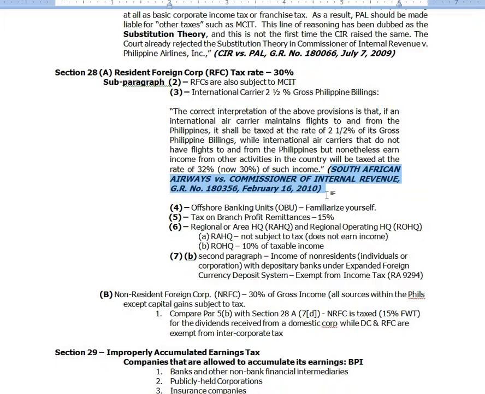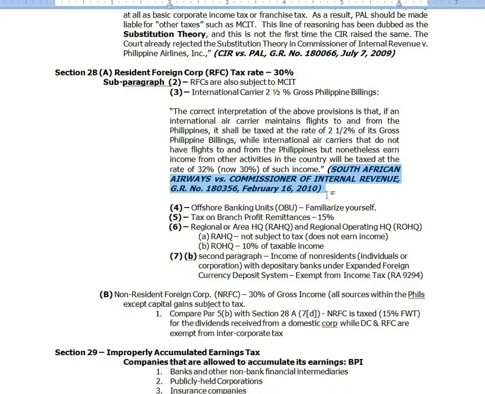You remember that whenever an international carrier does business here in the Philippines, it is subjected to 2.5% gross Philippine billings. So this is like a preferential tax rate also. That's just 2.5% gross Philippine billings only for the international carrier or the vessels.